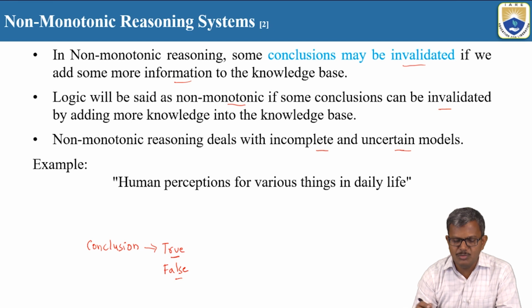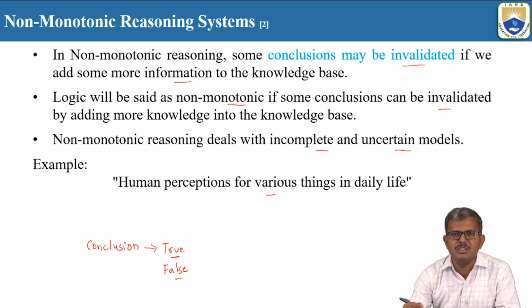Okay, for example, if you take the human perspective on various things in daily life, the opinions of humans may sometimes be positive towards a particular thing, and sometimes negative. This means the opinions of people change regularly in their lifestyle. In a similar fashion, even in non-monotonic reasoning systems, the conclusions are going to change. So we need to see how that change happens, and how it is going to reflect on solving the real-time problems.